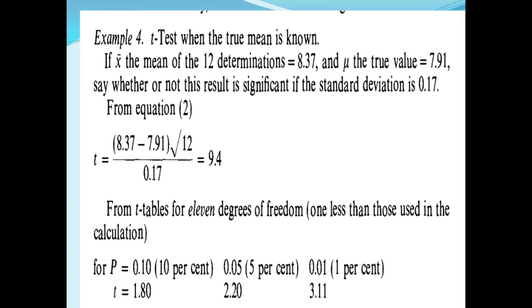Here, T tables for 11 degrees of freedom, 12 determinations, n minus 1, one less than those used in the calculation. For P, that is probability, 0.10, that is 10%, 0.05, that is 5%, and 0.01, that is 1%. T value is equal to 1.18 for 10%. For 5%, 2.20. For 1%, 3.11.